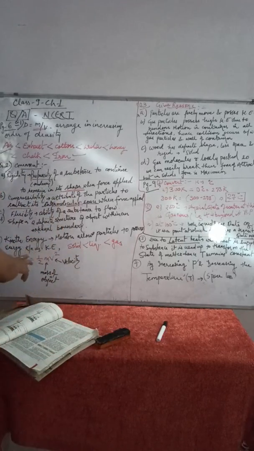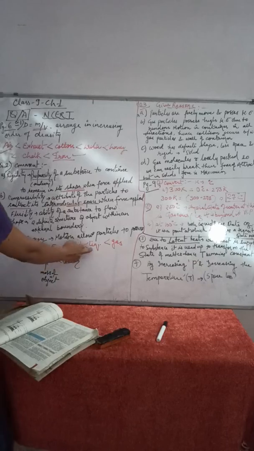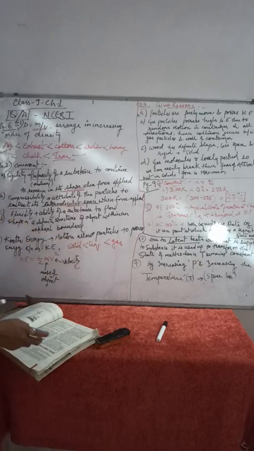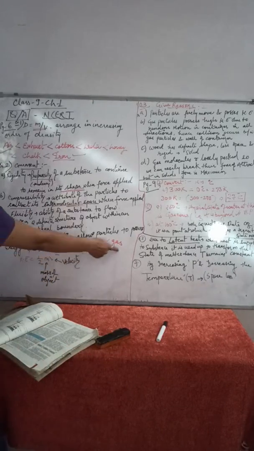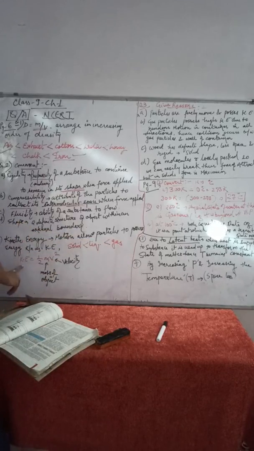Now kinetic energy in the case of solids, liquids and gases: gases show the maximum kinetic energy because their particles move freely and they have large intermolecular spaces as compared to liquids and solids. So this is their arrangement in increasing order. The kinetic energy formula is half mv square, where m is the mass of the object and v is the velocity of the object.